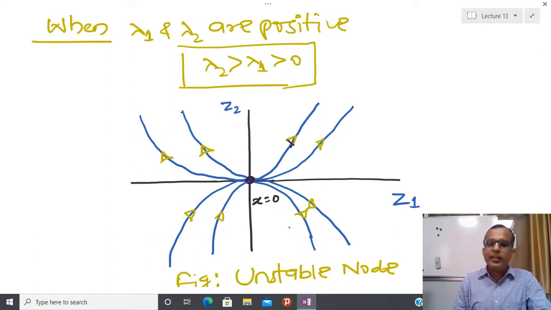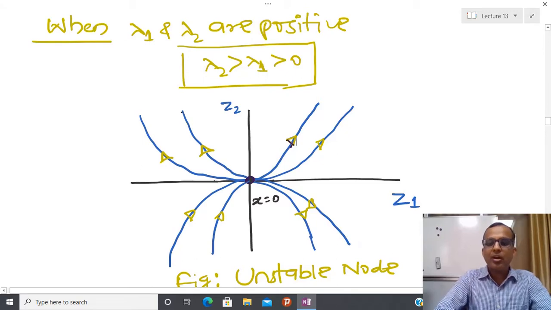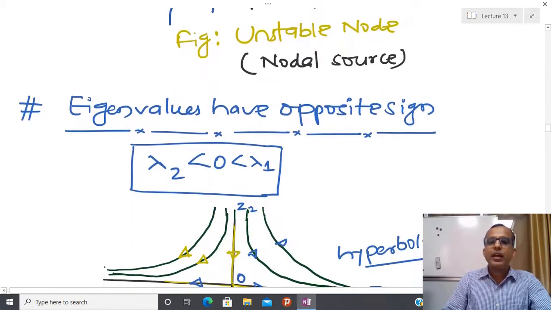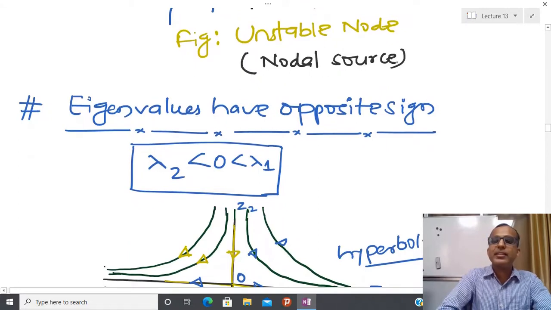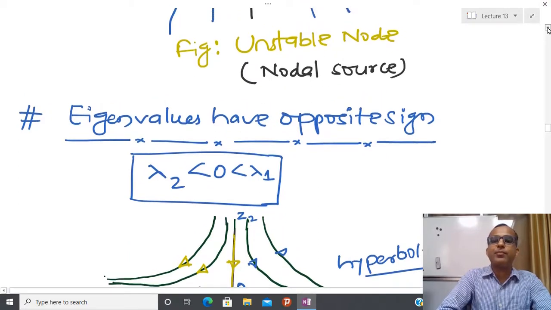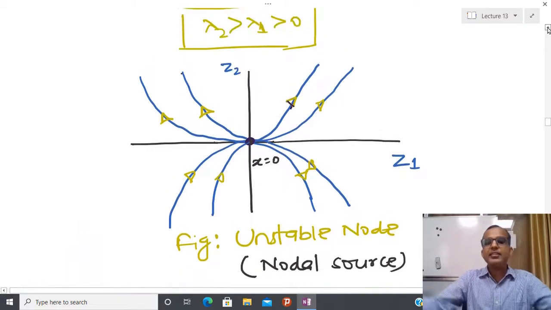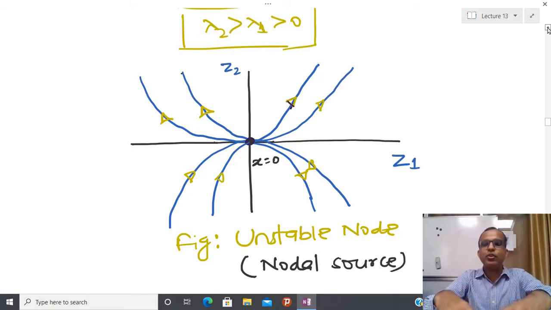If both eigenvalues are positive then it is diverging, and due to that reason we say this class of node is called an unstable node. This is also called a nodal source. Source means something originates from it, and sink means something merges into it. So in the stable case we have seen that all trajectories merge to the equilibrium point, and here all trajectories diverge.